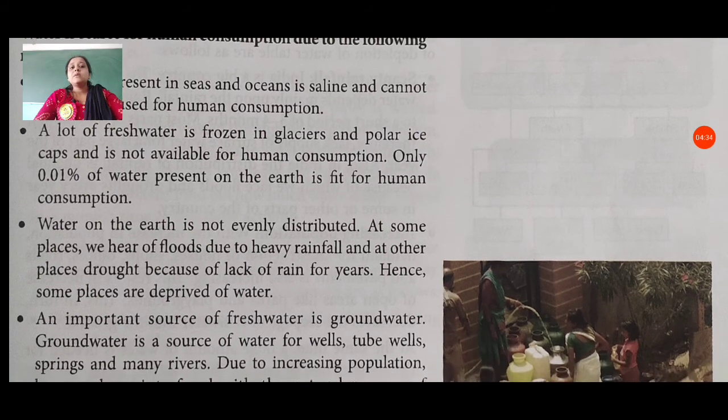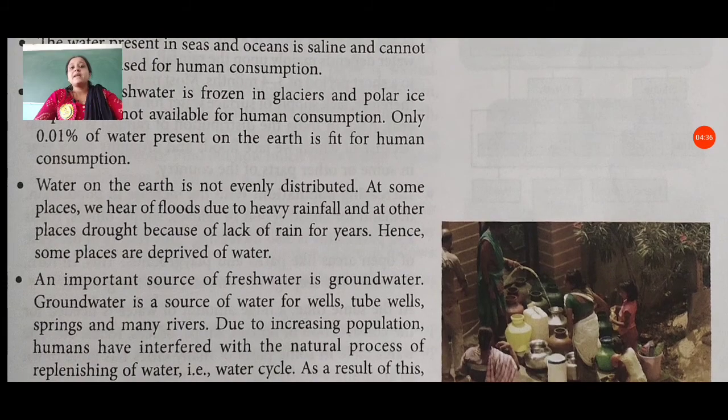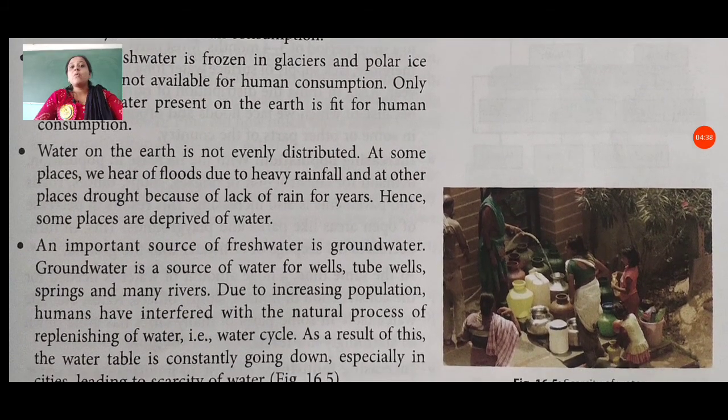Water on the earth is not evenly distributed. At some places we hear of floods due to heavy rainfall, and at other places drought because of lack of rain for years. It depends on temperature and atmosphere, and some places are deprived of water. In some places we see that they have a large amount of water, and in some places they have no water.